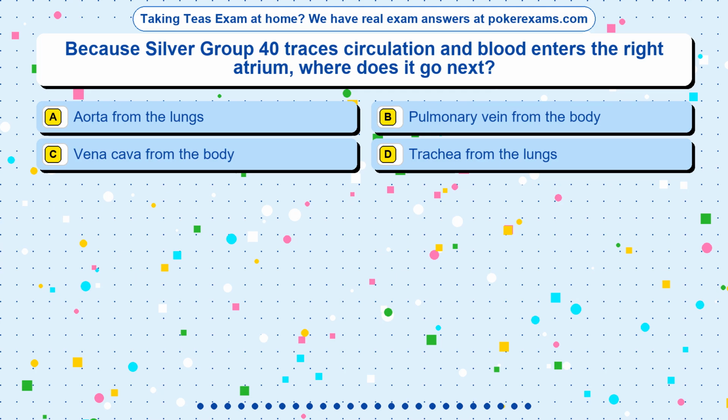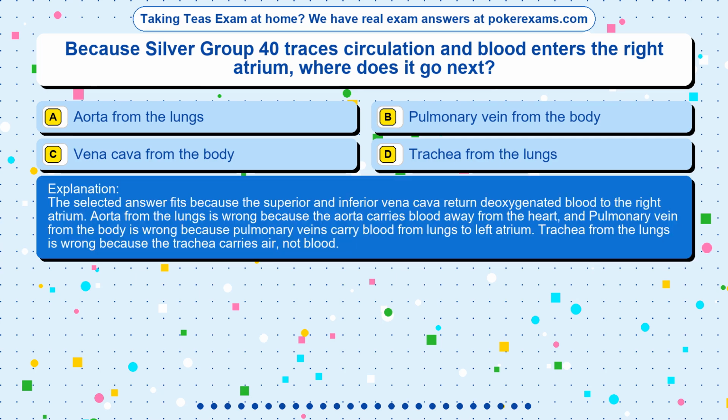The correct answer is option. The selected answer fits because the superior and inferior vena cava return deoxygenated blood to the right atrium. Aorta from the lungs is wrong because the aorta carries blood away from the heart, and pulmonary vein from the body is wrong because pulmonary veins carry blood from lungs to left atrium. Trachea from the lungs is wrong because the trachea carries air, not blood.